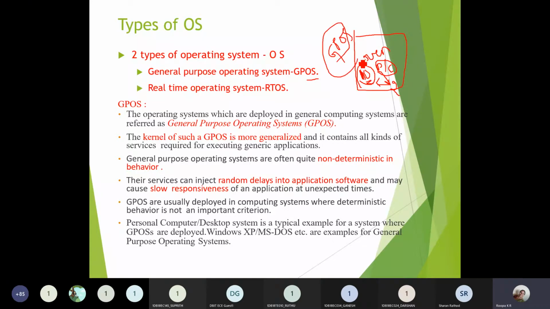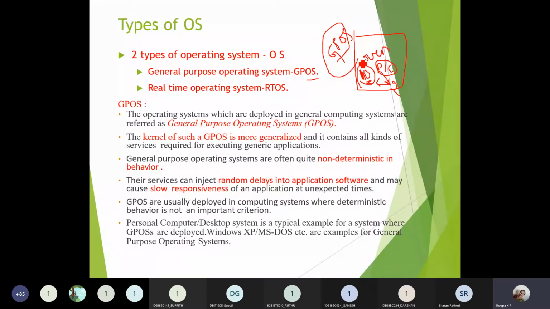Whatever the services, computational things or functionalities performed by the particular embedded system, if you can enhance it, or if you want you can decrease it, if you want you can make changes in its functionality.